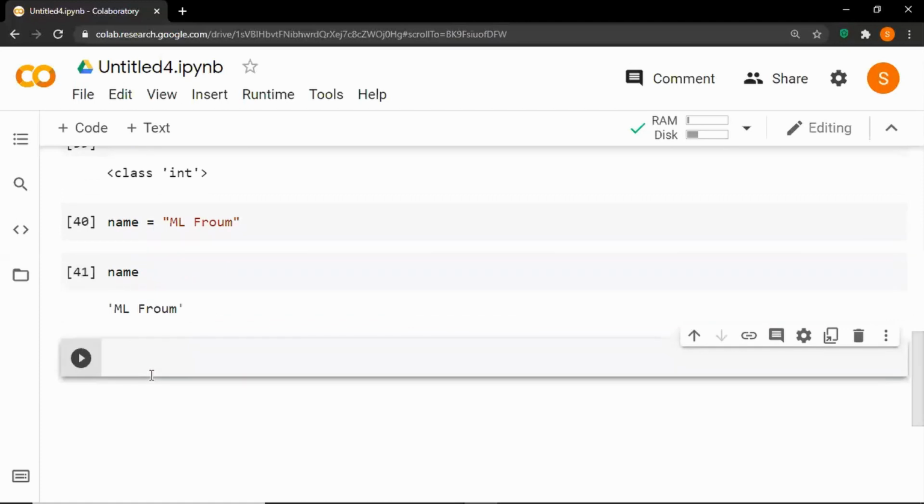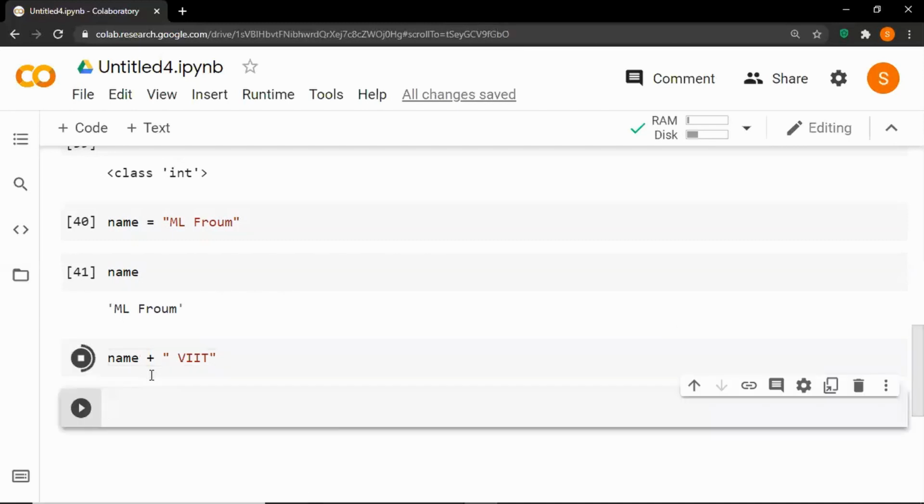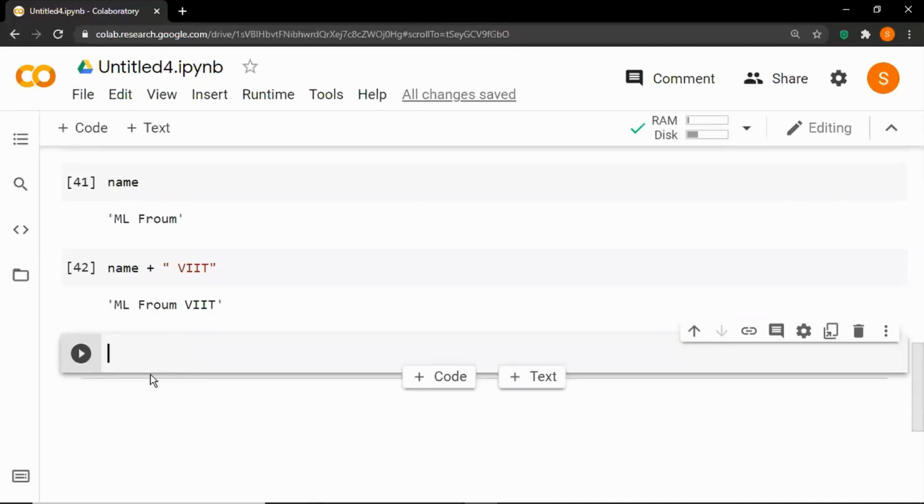So we can also concatenate this string variable with another string. So let's say name plus, inside the double quotes, VIIT. Let's run the cell. So here it will provide an output as the concatenated string, that is ml forum space VIIT. So here we can perform multiple operations on strings like indexing, slicing, repetition, etc.